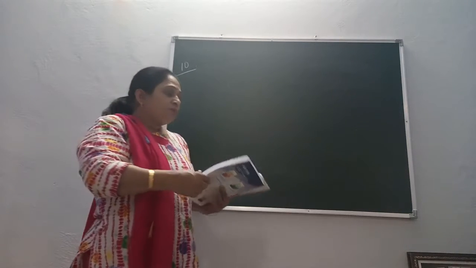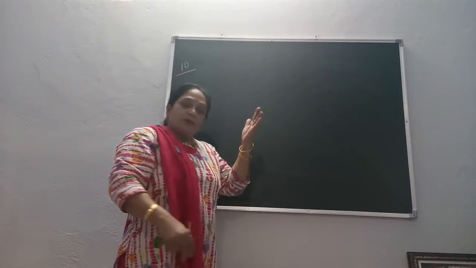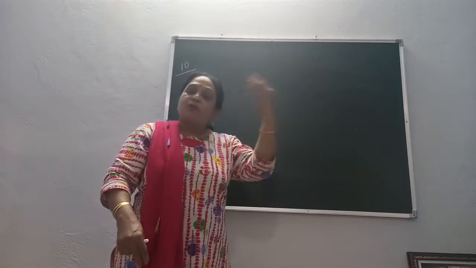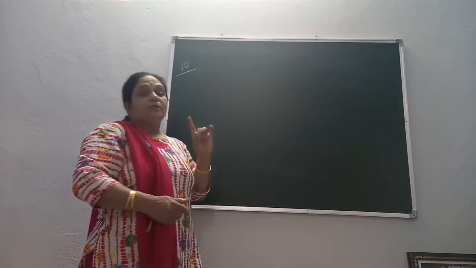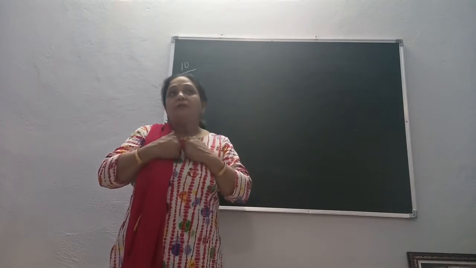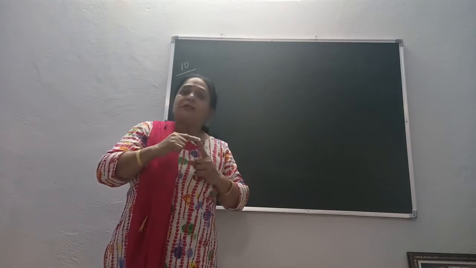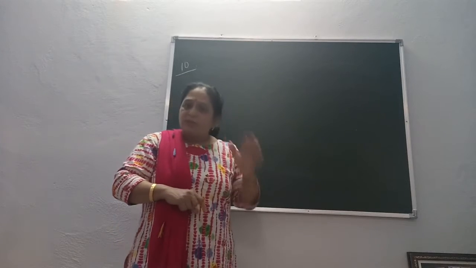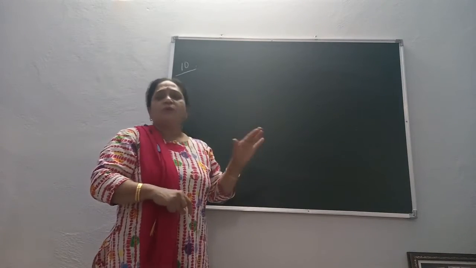Okay. Now, two things are specified over here. One, Akhil has provided a loan to the firm and the firm has provided a loan to Bimal. Regarding interest on loan, you should be clear that if a partner has provided a loan to the firm, the firm will give interest at the rate of 6% per annum if there is no agreement.